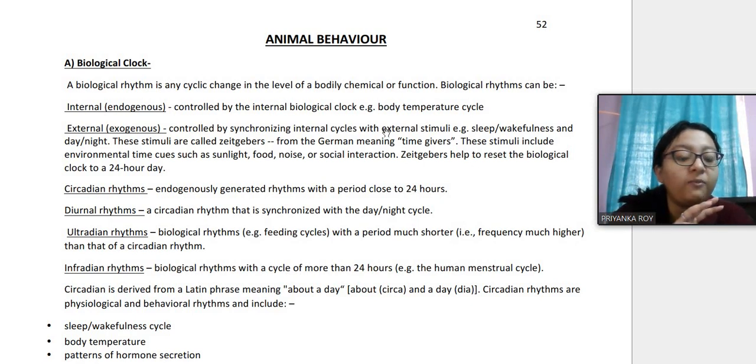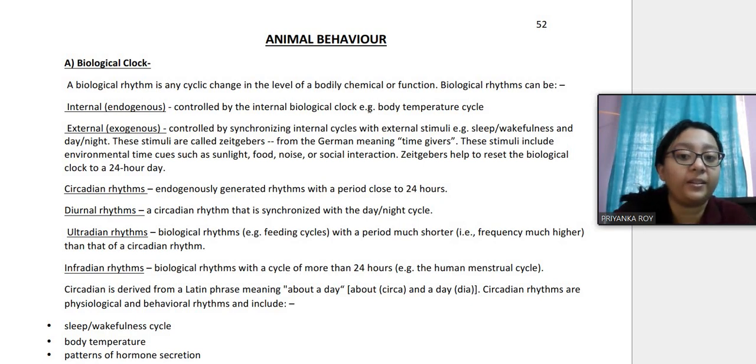So these stimuli which help in synchronizing our internal biological clock are known as Zeitgebers. Stimuli such as sunlight, food, noise, and social interaction, these Zeitgebers help us to reset our biological clock and fix our circadian rhythm.